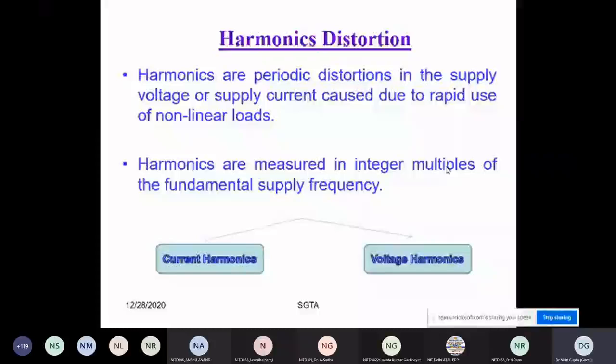Okay, very good answer. Now my second question: what about the wave shape of the supply current? It will lag behind the voltage by 30 degrees, but it is sinusoidal. Yes, sir.